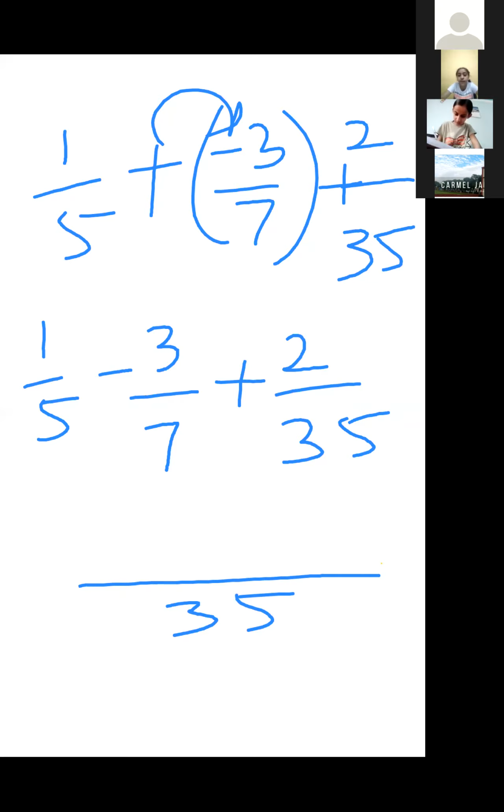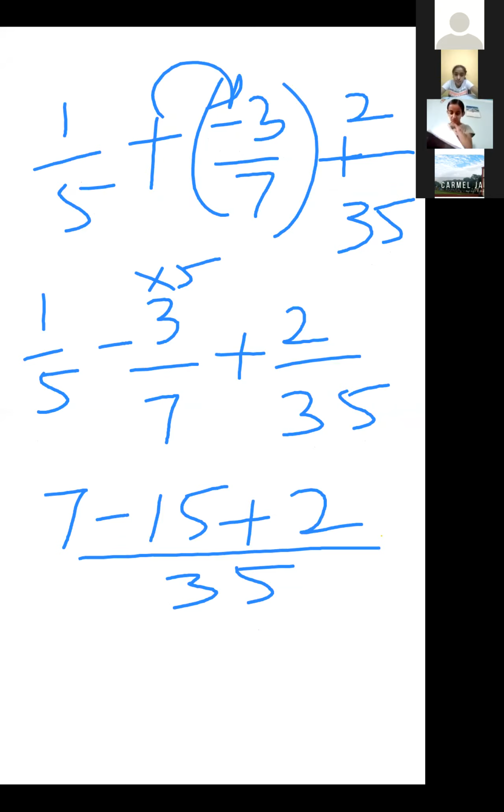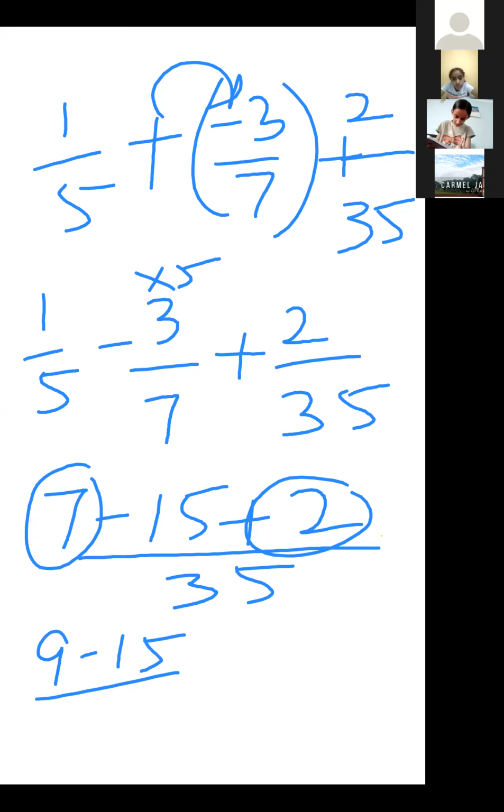Yes. Now, what do we have to do? Ma'am, in the 5 table, when does 35 come? 7. Ma'am, 7 ones are 7, minus. In the 7 table, when 35 comes with the 5, 5 threes are 15, plus 35 divided by 35 is 1, 1 twos are 2. Okay. Now, this is positive and this is positive. Minus 15 is negative. So, positive, positive, you have to add first. 7 plus 2, 9. 9 minus 15 upon 35.